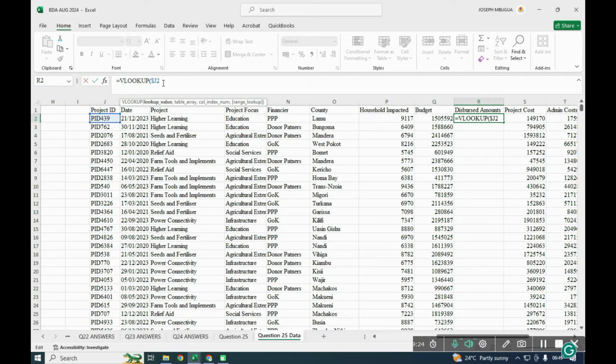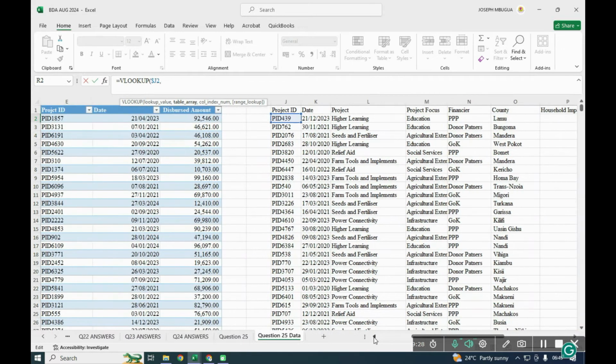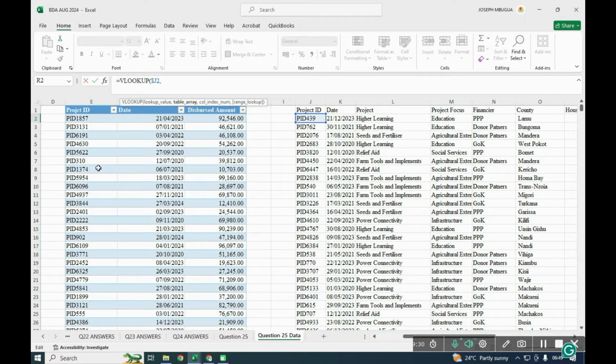And the table array will come from this table, where we have the disbursement and the disbursed amount. I need to highlight the entire table. Because we have a lot of entries, we may not be able to drag with the mouse, as it would take too much time.